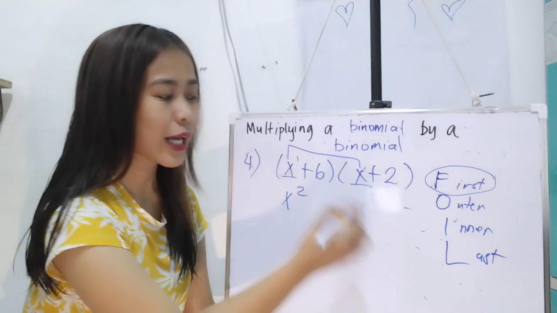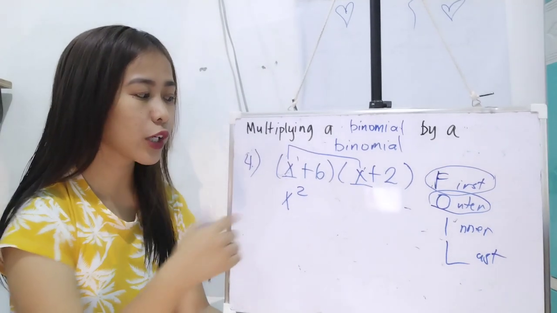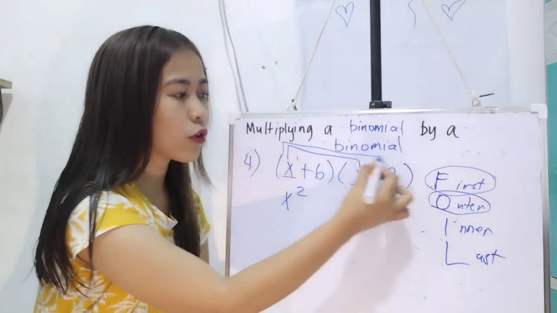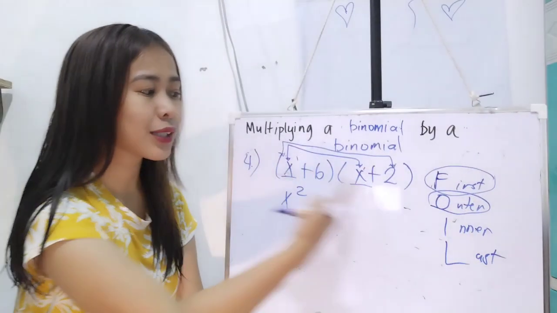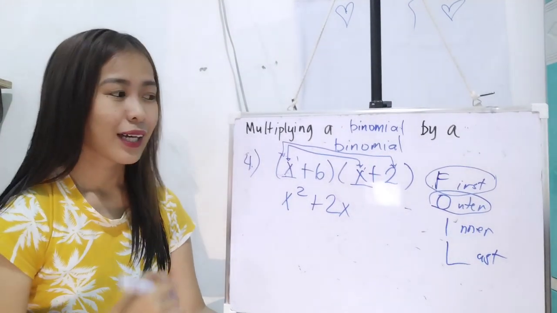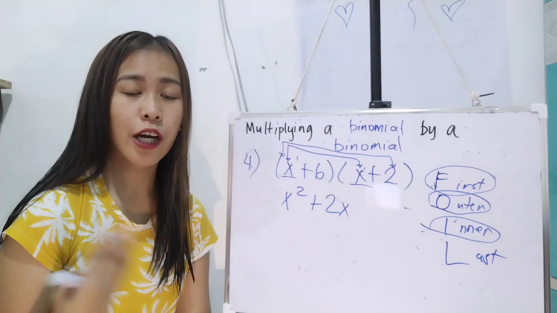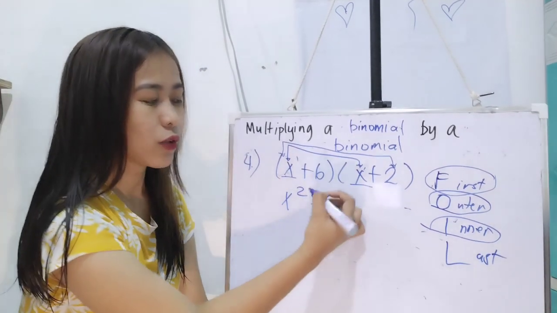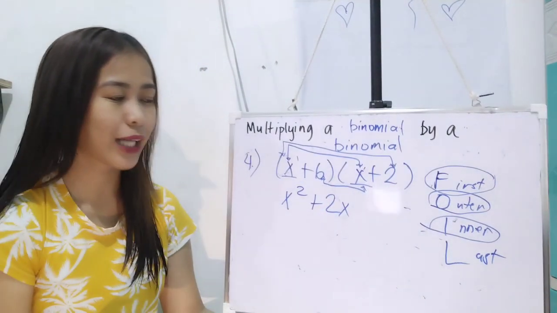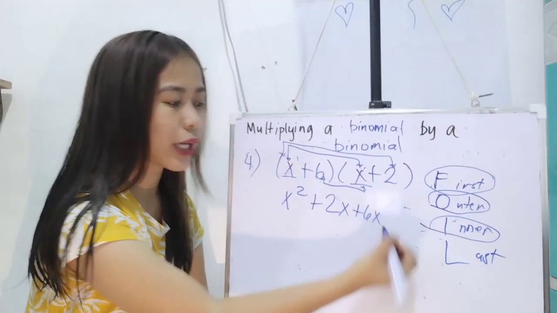Okay? And then, next, dahil tapos ka na sa first, outer naman. Outer. Yung outer, ito yung dalawang nasa dulo-dulo. Ito, x, tsaka itong si 2. That is the outer. And x times 2, that is positive 2x. Okay? And then, next, dito ka naman kay inner. Inner, when we say inner, nasa loob or pinakaloob. So, dalawang nasa loob, itong 6, tsaka itong si x. Ayan. Ayan yung sinasabi natin inner. So, you multiply that, 6 times x, that is positive 6x.